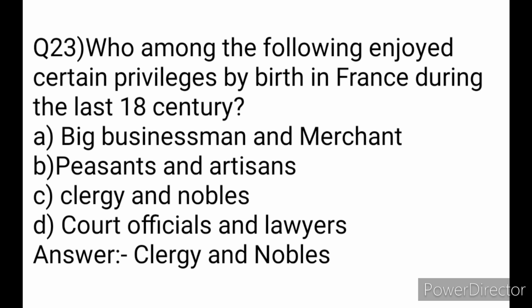Who among the following enjoyed certain privileges by birth in France during the late 18th century? Options are A. big businessmen and merchants, B. peasants and artisans, C. clergy and nobles, and D. court officials and lawyers. Correct answer is clergy and nobles.